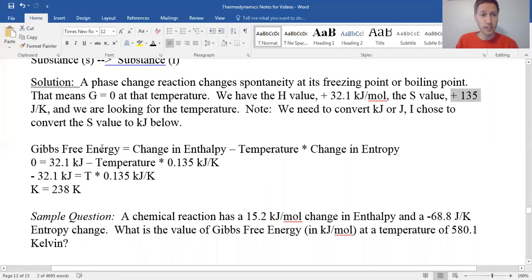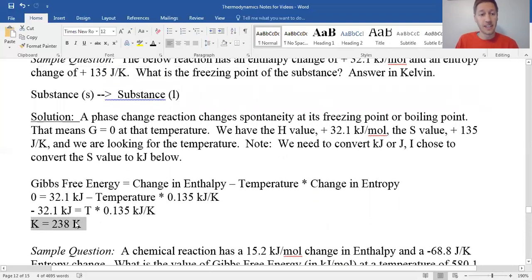So Gibbs free energy is 0 because we're changing spontaneity. Change in enthalpy given is 32.1. We're looking for the temperature, and our change in entropy was this right here. So we rearrange, solve for that. We subtract 32.1 from both sides, divide. That is the temperature at which it'll be spontaneous, or we should say where it changes. So what does this mean? If we find our temperature to be 238 Kelvin, that means if it is colder than 238, the substance will spontaneously be a solid. If it's above 238, it'll spontaneously be a liquid.